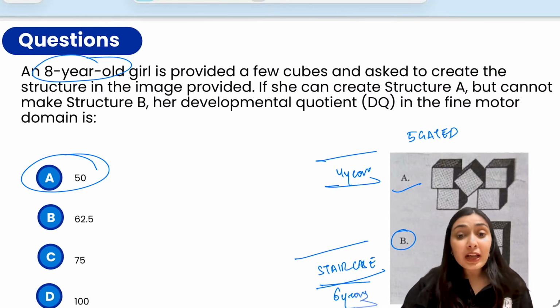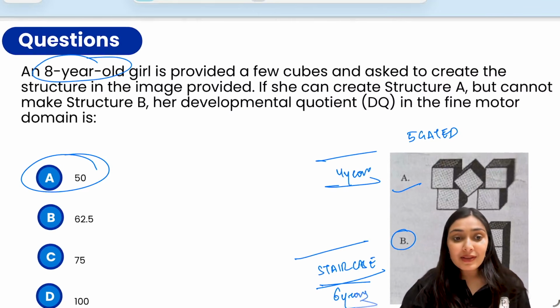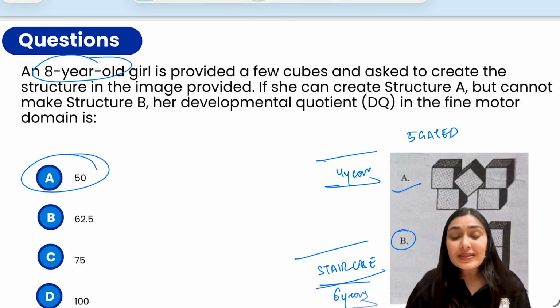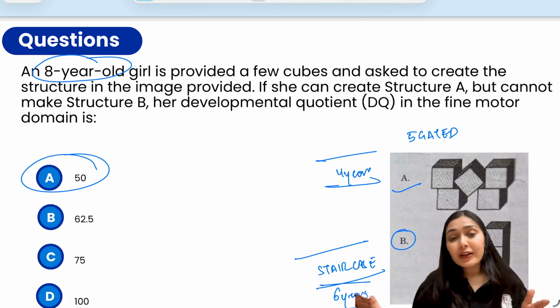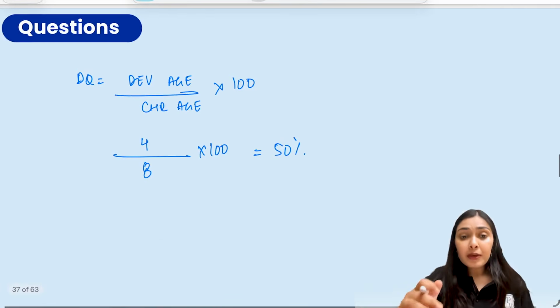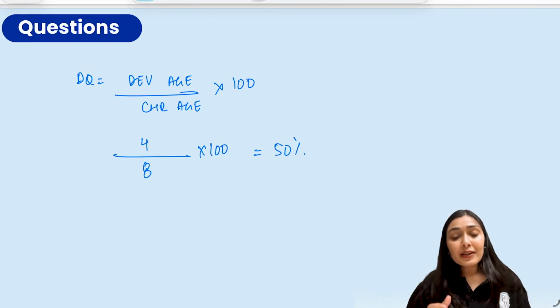So can you tell what type of developmental delay is there? Is it a severe developmental delay? Mild developmental delay? What type of developmental delay is this? So this DQ of 50% falls into the category of moderate developmental delay, right? Mild would be 50 to 70, 35 to 50 is moderate, and below that is severe delay.